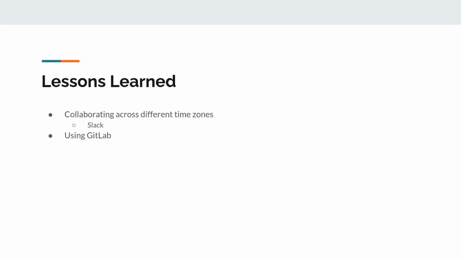So one of the things we learned is collaborating across different time zones. Mehraj was about 3 hours ahead of me, which is not much, but is still something we needed to keep in mind when it came to scheduling meetings and such. We decided to use Slack for communications because we could set up multiple channels for communication. It was also easy to share files and other items, and it was also easy to see what the time was for others. We also learned how to work on code together through Git and GitLab, which made sharing code overall much easier, and it made the whole process much more efficient.